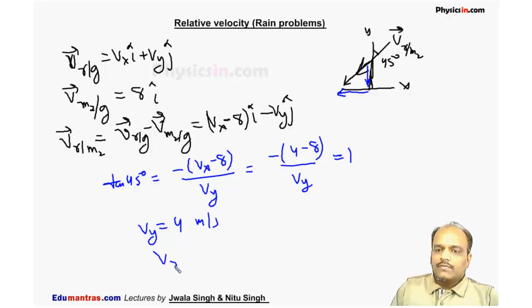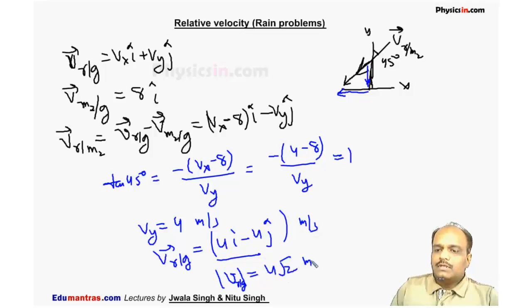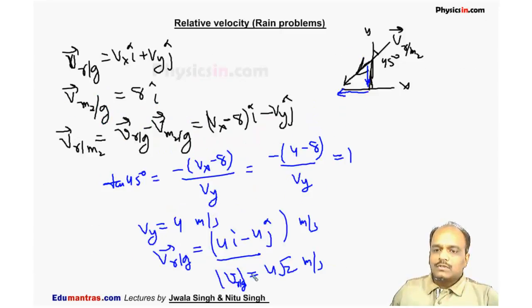So velocity of rain with respect to ground is 4 i cap minus 4 j cap. This is the velocity of the rain with respect to ground in meter per second. Or, well, speed of rain with respect to ground is 4 root 2 meter per second. Now from here we have calculated Vx is equal to 4 and Vy is also equal to 4. So the velocity of rain with respect to ground is 4 i cap minus 4 j cap and the speed is 4 root 2.